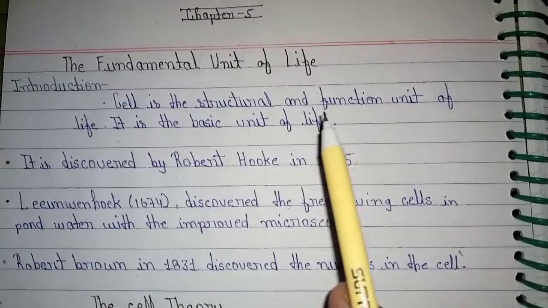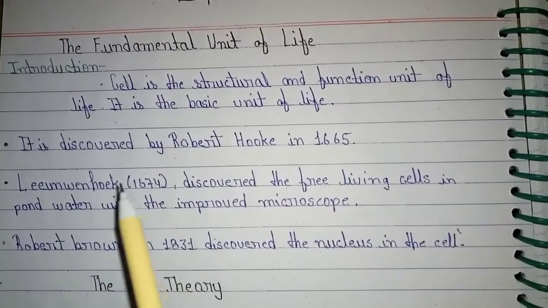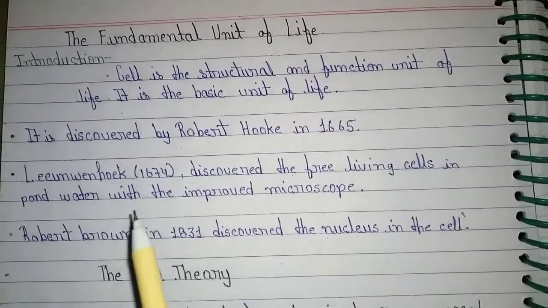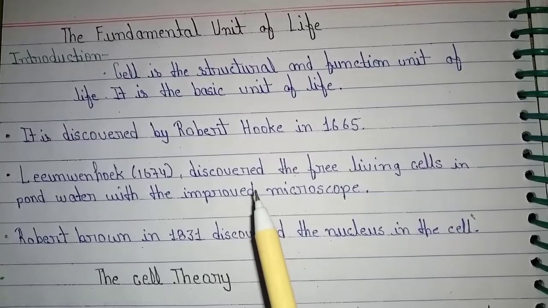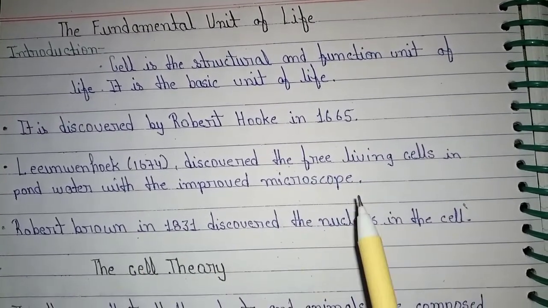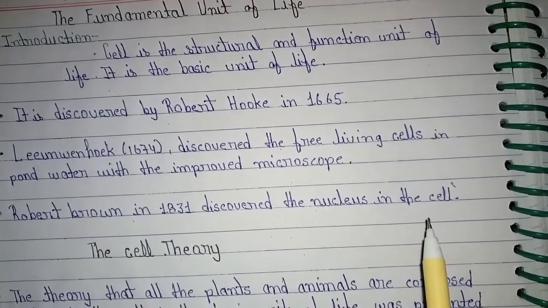The fundamental unit of life. Introduction. The cell is the structural and functional unit of life. It is the basic unit of life. It was discovered by Robert Hooke in 1665. Leeuwenhoek in 1674 discovered the free living cells in pond water with an improved microscope. Robert Brown in 1831 discovered the nucleus in the cell.